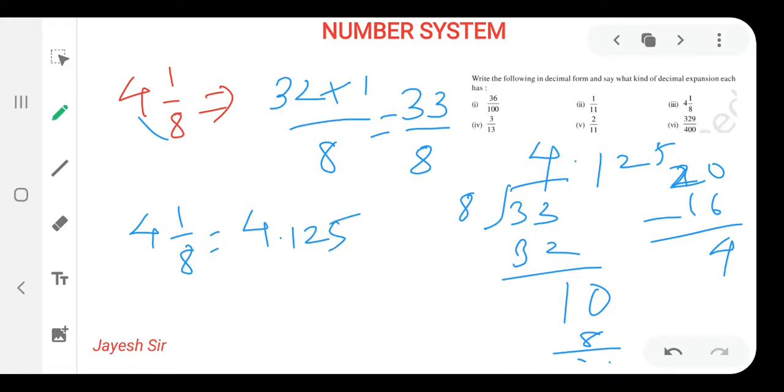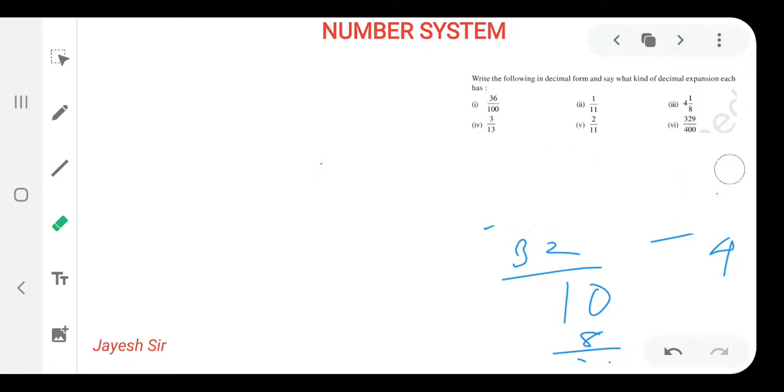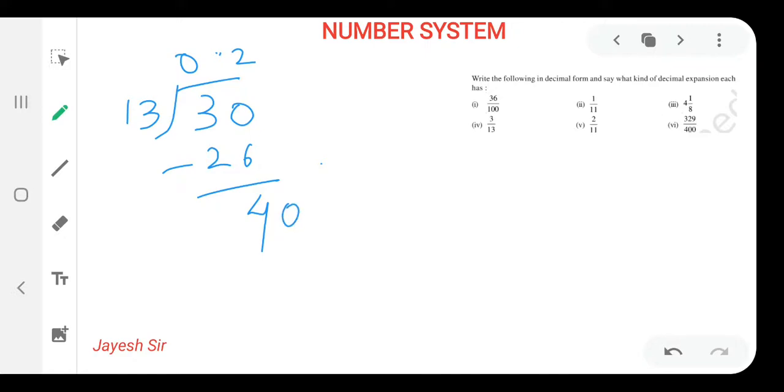So let us begin with the next sum. The next sum is 3 upon 13. 3 upon 13 is our next sum, friends. So let us solve and find the value for 3 upon 13 over here. So 3 upon 13, 3 inside and 13 outside, but 3 is smaller than 13, so what we can do is we will put 0, we'll put 0 over here. But now what we can show, 13 2s are 26 over here, we are left with 4. Again what we can do, we can insert one more 0, 13 3s are 39, 1 goes for remainder, so 1 is in its remainder.